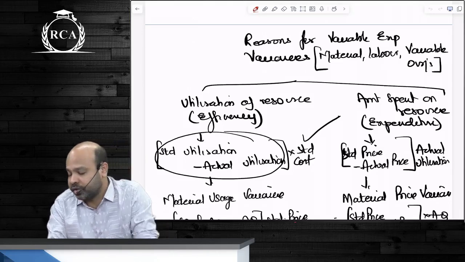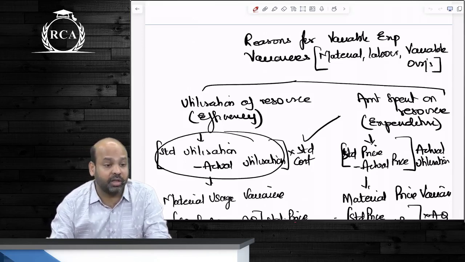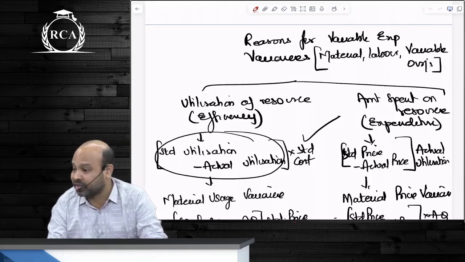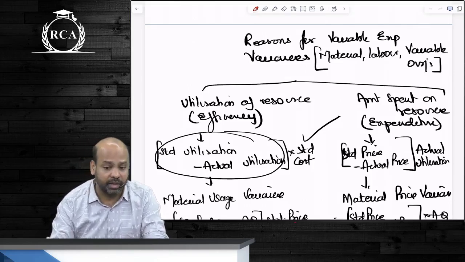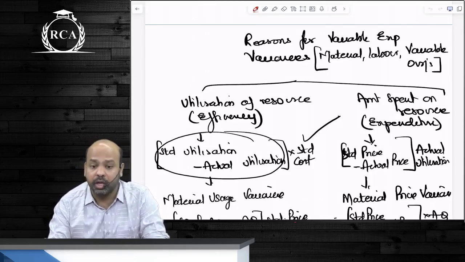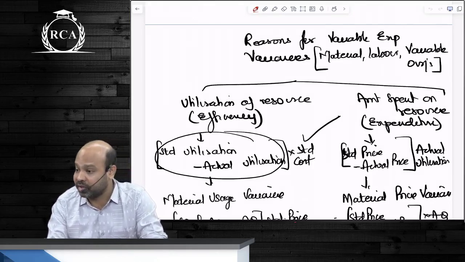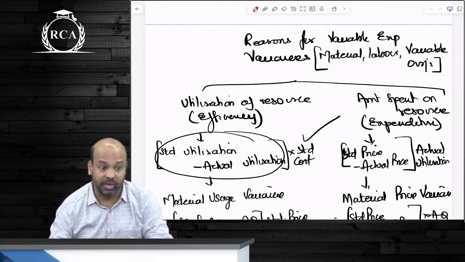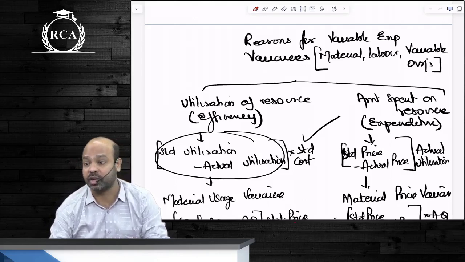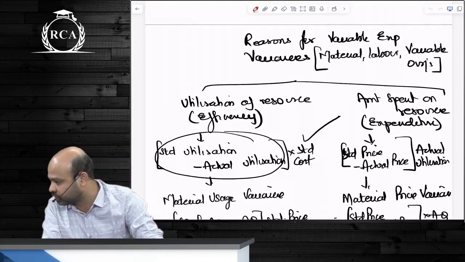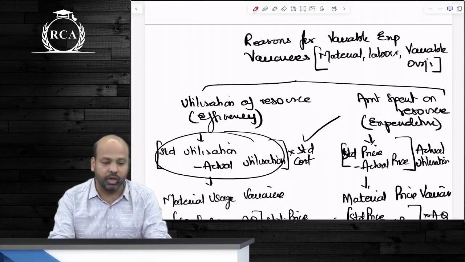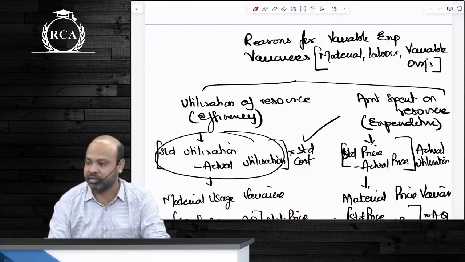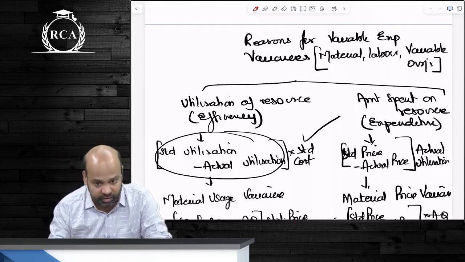In order to measure efficiency variance, whether it is material, labor or variable overheads, you are going to compare the standard utilization with the actual utilization. Efficiency variances are always measured at standard cost. That is why you write standard utilization minus actual utilization, into standard cost. For expenditure variance, you write standard cost minus actual cost, whatever the difference in prices is, multiplied by actual utilization.